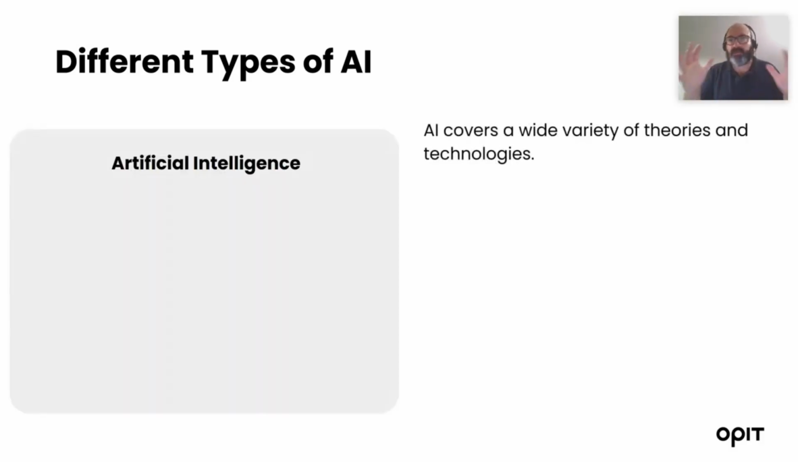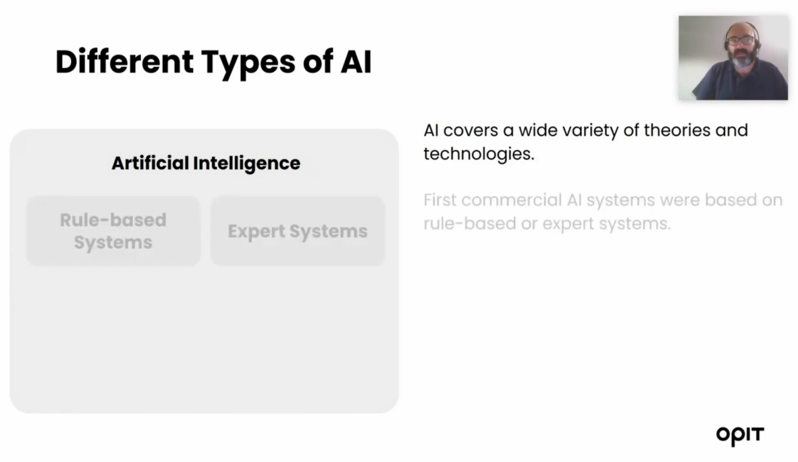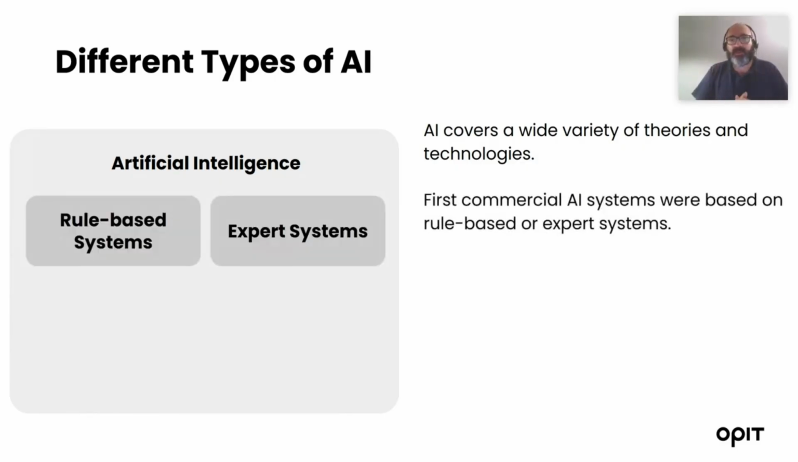Let's check which are the different types of artificial intelligence that we have nowadays, mostly. Of course, we have the full spectrum of artificial intelligence systems that cover a variety of theories and technology. We have the first commercial artificial intelligence systems that were based on rules and expertise derived from humans. And this is what we are going to talk about in this lesson.